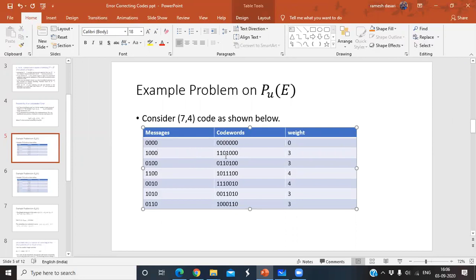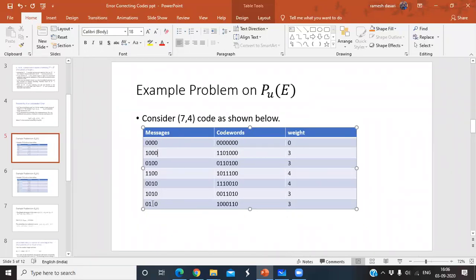Don't read like 0, 0, 0, 1 is the message bit and 1, 1, 0 is the check bit. That is wrong. Once again I'm repeating: 0, 0, 0, 1 message bits, 0, 1, 1 check bits. Don't read like 1, 1, 0 check bits and 1, 0, 0 message bits. All are similar.